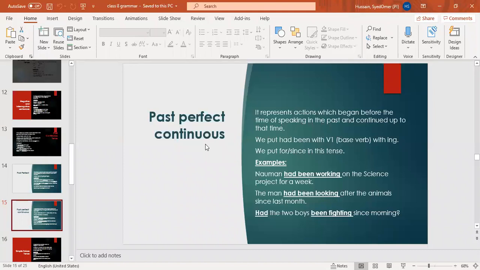How are you going to connect perfect with continuous? By putting been. B-double-E-N. Okay? This is the thing which will help you in remembering the structure and the formula. Now, because it is past perfect continuous, obviously in past we will put had. If it is present, we will put has or have. Because it is continuous, we are going to put ing with the base verb, and ing is always put with the base verb.